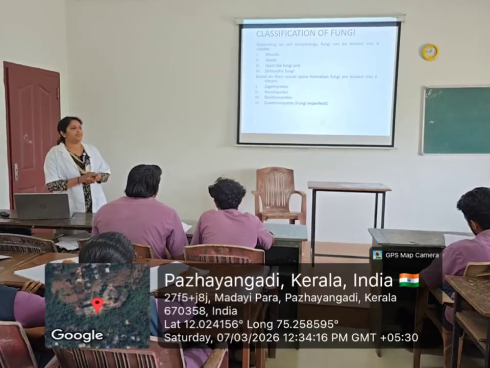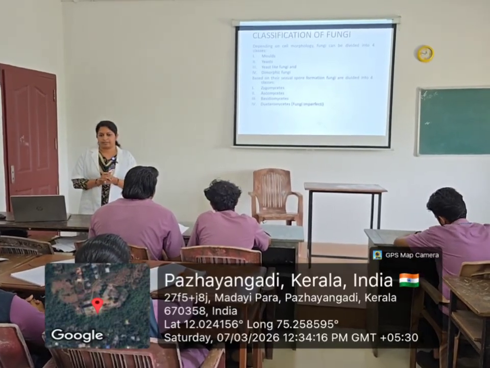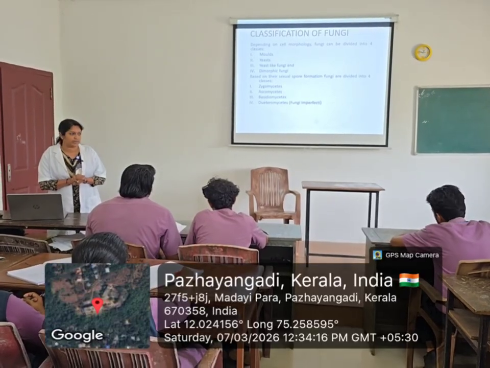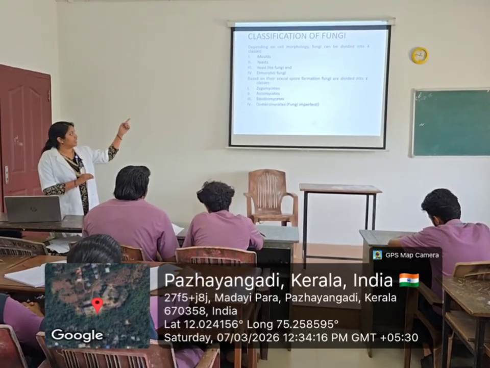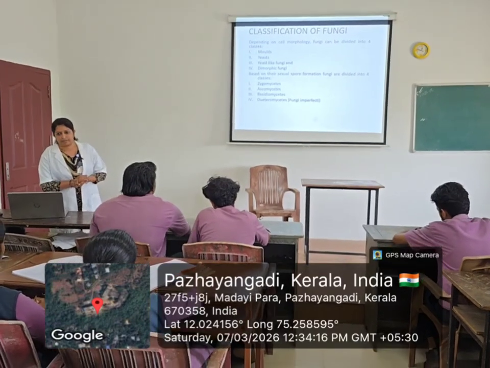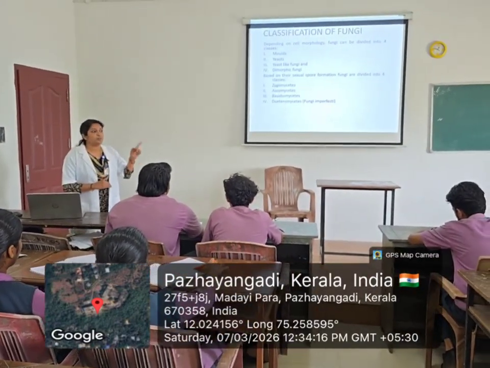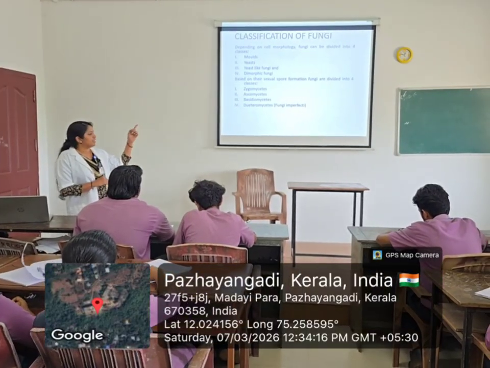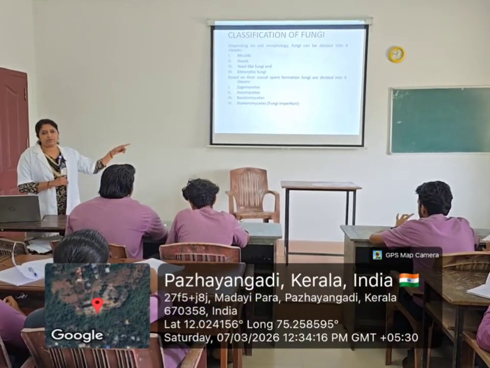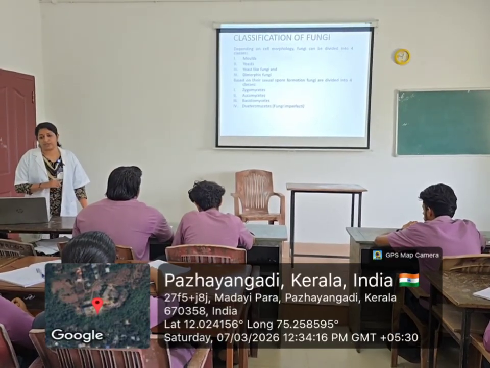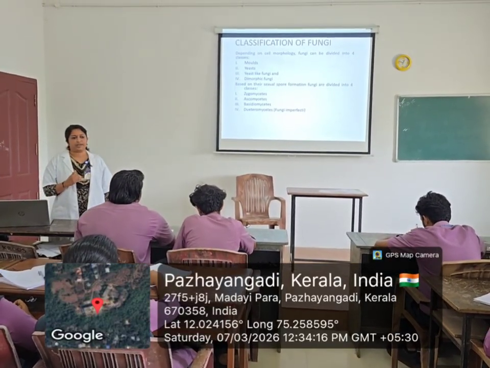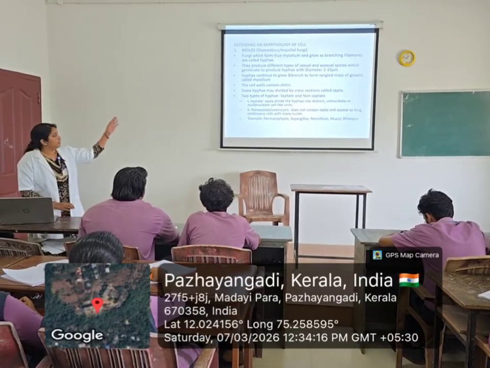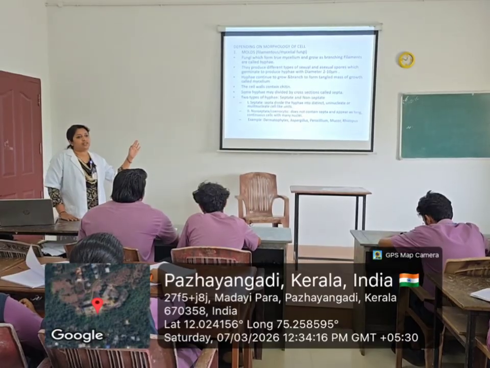You can classify the fungi into mainly two categories. Based on cell morphology, you can classify the fungi into 4 types: molds, yeast, yeast-like fungi, and dimorphic fungi. And based on sexual spore formation, you can classify the fungi again into 4 types. They are zygomycetes, ascomycetes, basidiomycetes and deuteromycetes. So there are 2 types of classification in fungi. Among that, first we can see the classification based on morphology.